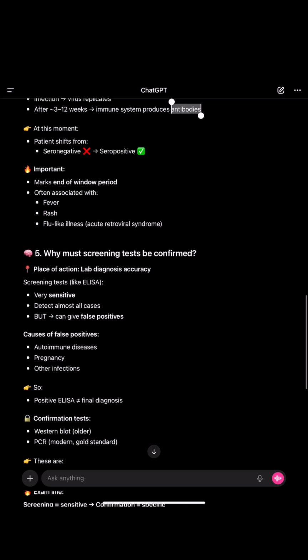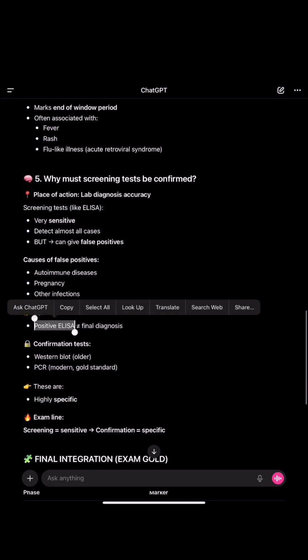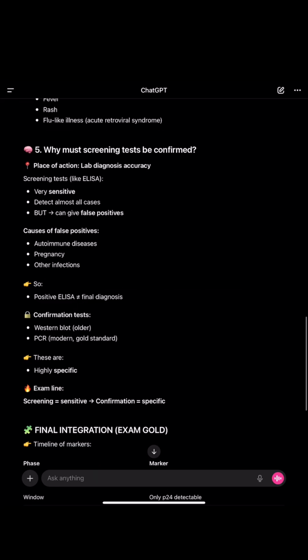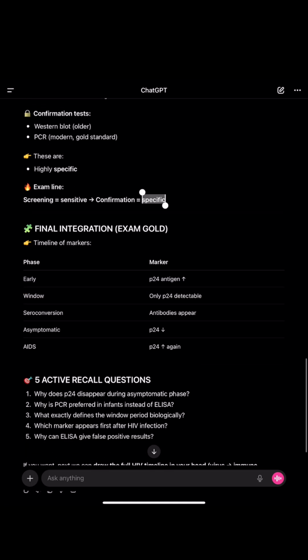Okay. And why must a screening test be done? Screening tests like ELISA are very sensitive. They detect almost all cases but can give false positives, and causes of false positives can be autoimmune disease, pregnancy, other infection. So a positive ELISA is not the final diagnosis. Confirmatory tests, Western blot, PCR, should be done, and these are highly specific. Screening test is sensitive but confirmatory test is specific.